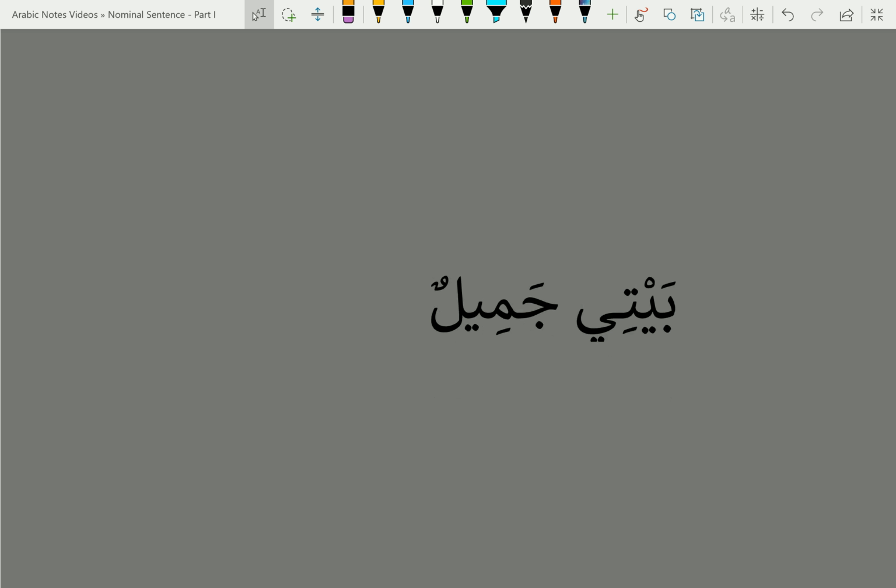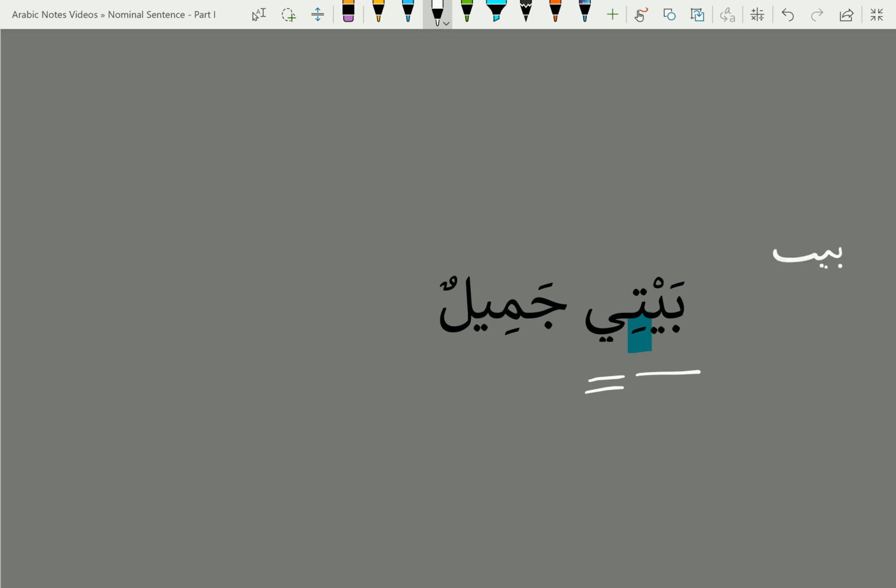Another example for mudaf ilayhi, bayti jamilun. Bayti is really two words, bayt and then ya mutakallim. As you know, ya mutakallim requires that the letter before it gets a kasra, regardless of what the original vowel sign is. I'm talking about this particular kasra that you see on the ta here. In this case, the original case of this noun is actually baytu, so it is actually marfu. It is basically a combination of baytu plus ya mutakallim.